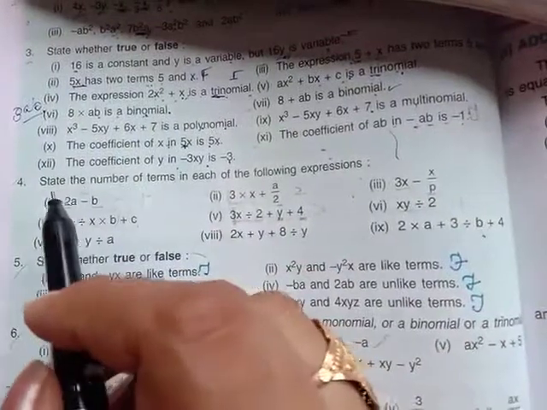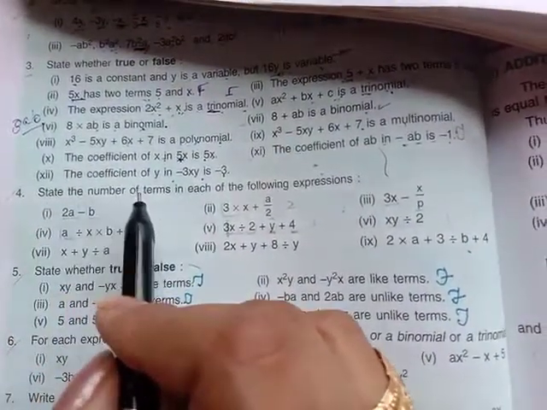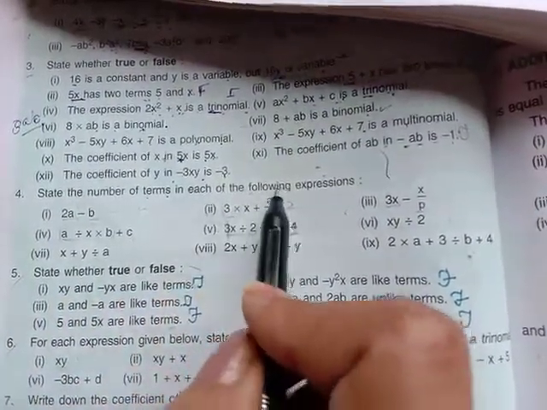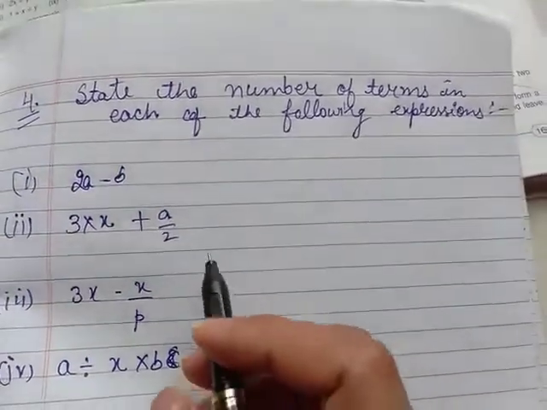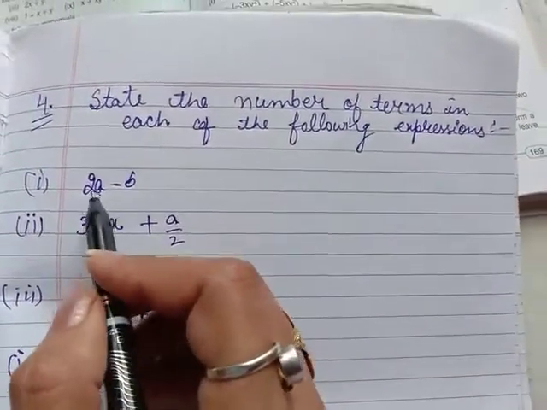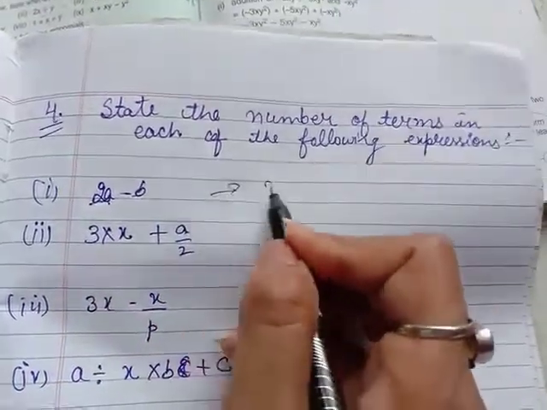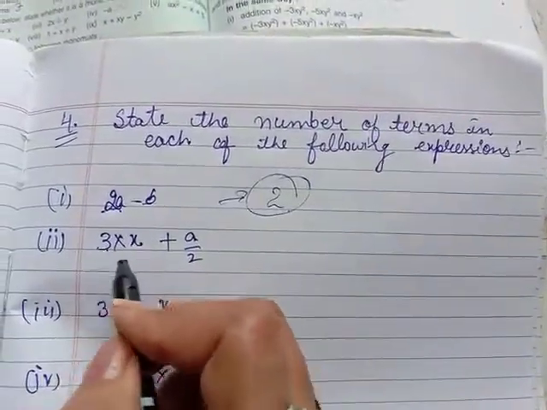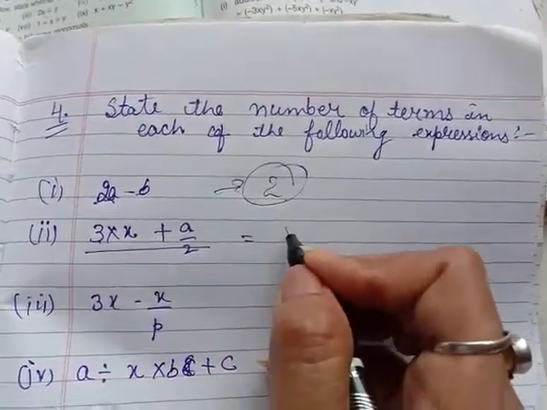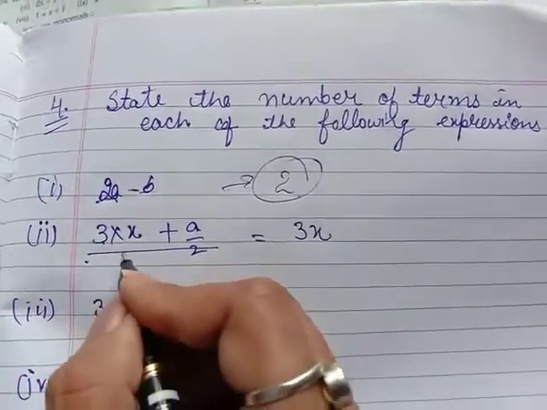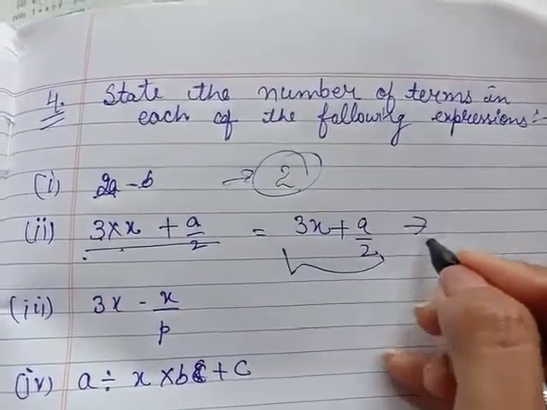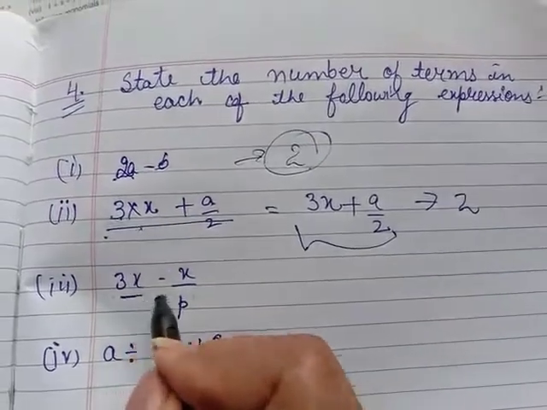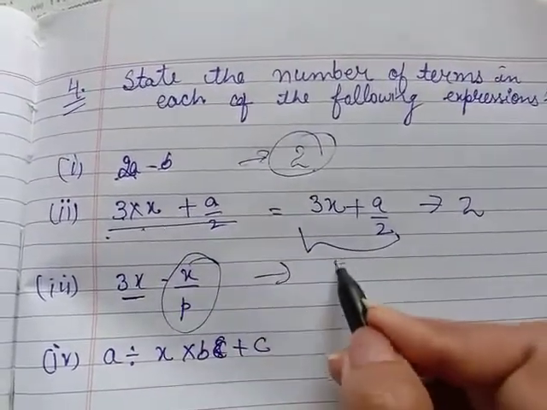Okay, the next question, question number 4, is: state the number of terms in each of the following expressions. We have to tell the number of terms. So the first one, see beta, here we have to tell the number of terms. It contains 2 terms. Here these are not 3 terms, beta. We can write it like 3 into x is 3x plus a by 2. So it contains 2 terms.